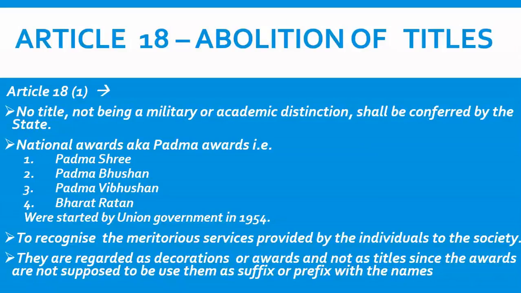But you cannot use these awards as a suffix or prefix with your name, meaning before your name or after your name. For example, we all know that Sachin Tendulkar has the Bharat Ratna award, but Sachin Tendulkar cannot use this Bharat Ratna before or after his name. For example, he cannot call himself Bharat Ratna Sachin Tendulkar, or Sachin Tendulkar Bharat Ratna. So you are not allowed to use these titles.